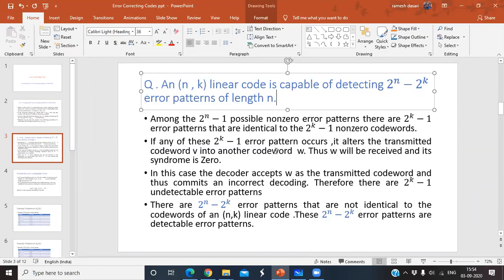Now my point is, whenever that error pattern is received by the receiver, is there any chance for the detector to detect that it is a wrong code word?